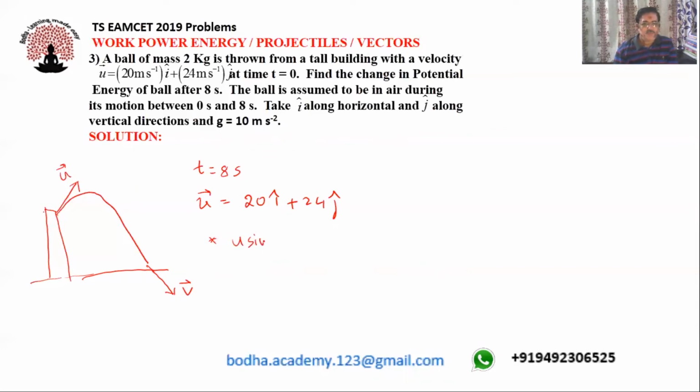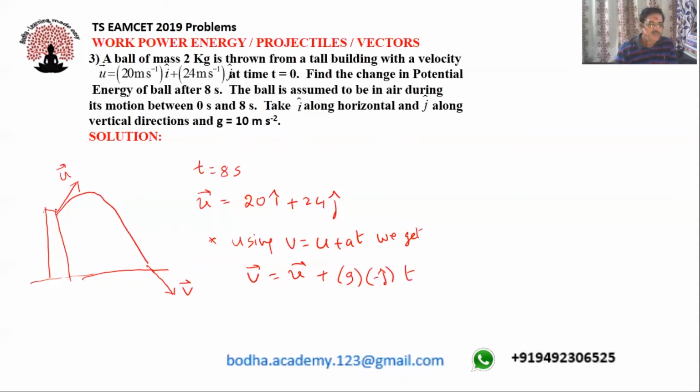Using v = u + at, we get v bar = u bar, and a is replaced with g. In vector notation, I can write it as g into minus j cap, into t.